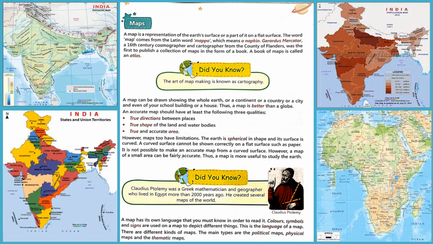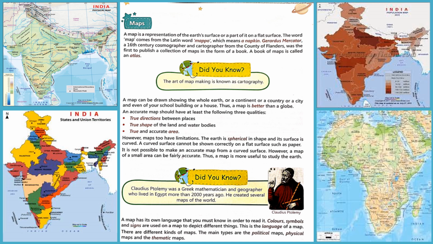A map can be drawn showing the whole Earth or a continent or a country or a city and even of your school building or a house. Thus, a map is better than a globe. Maps present information and characteristics about the world like mountains, plains and other relief features also.